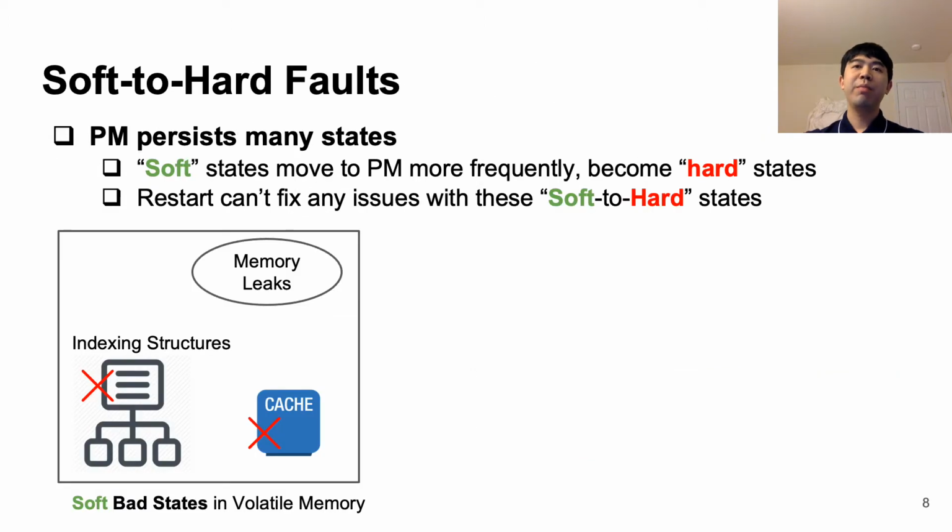Since persistent memory persists many states, these soft states become hard states when they move into persistent memory. And naturally, any bugs or problems that occur with these states now become permanent. We call this class of bugs soft to hard faults.